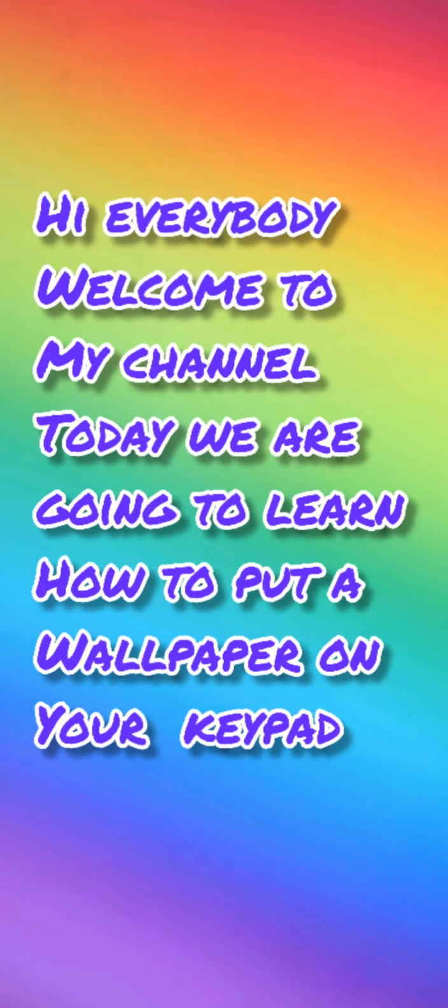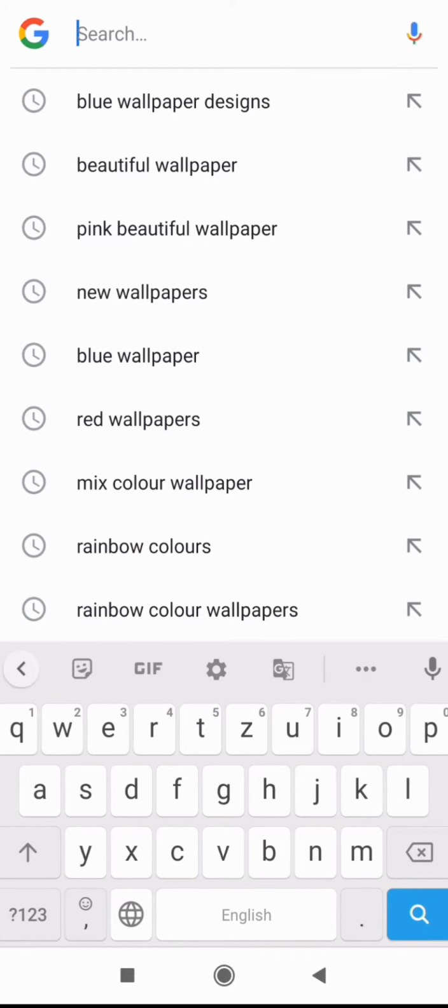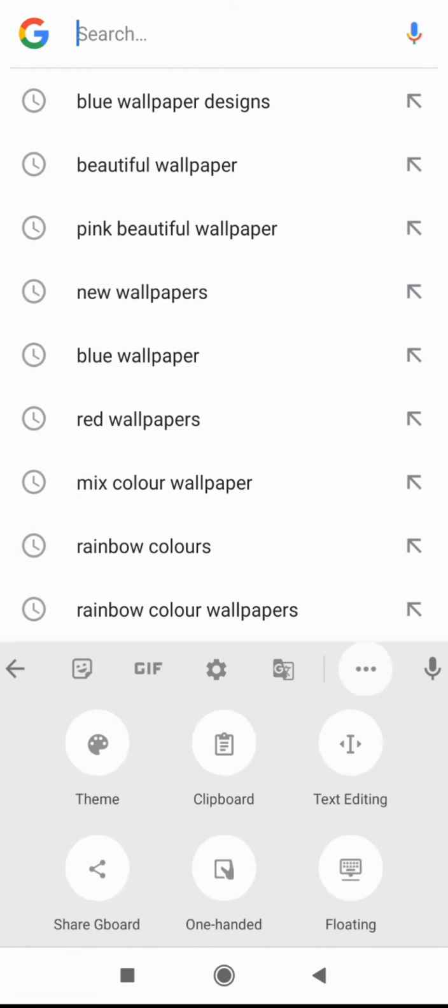Today we are going to learn how to put a wallpaper on your keypad. Here is my keypad. Can you see the top three dots? First, we have to click on that three dots. Then here there is an option called theme. We have to press the option.